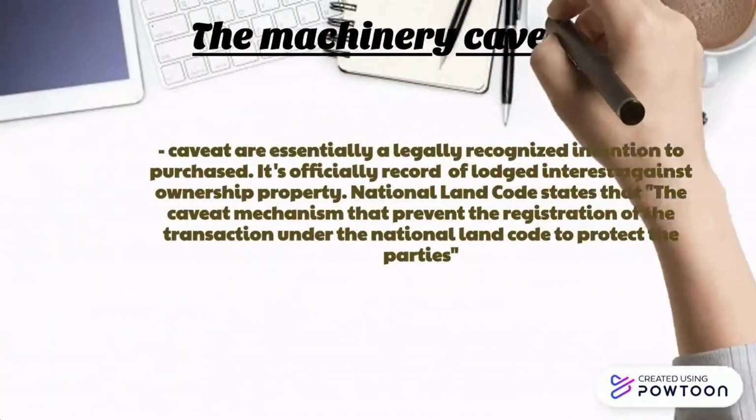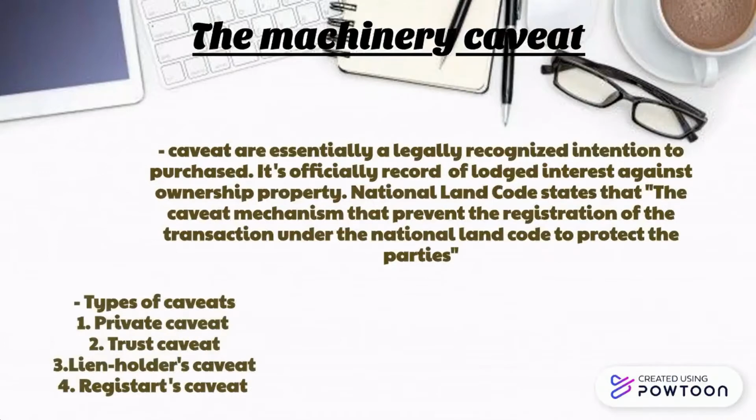The third characteristic is the machinery of caveat. A caveat is essentially a legally recognized intention to purchase. It is an official record of a legal interest against ownership of property. The National Land Code states that the caveat mechanism prevents the registration of transactions under the National Land Code, to protect the parties. There are 4 types of caveat.